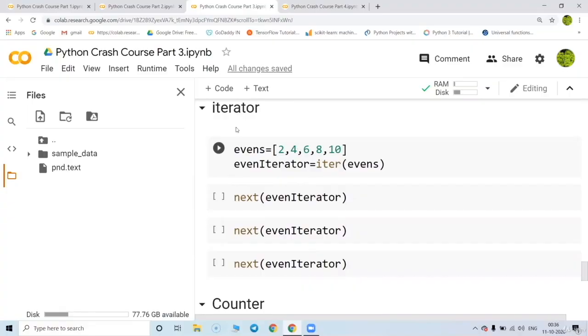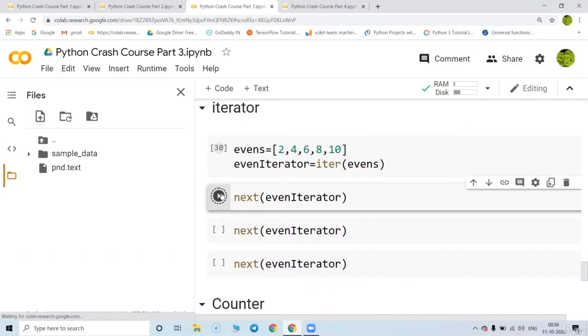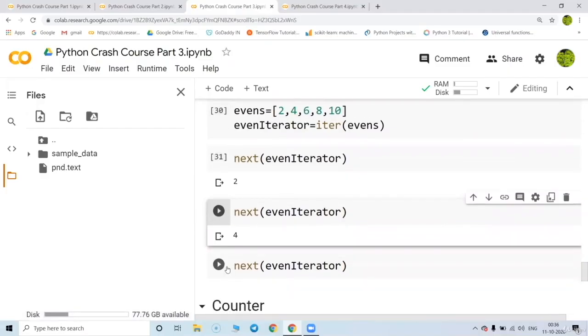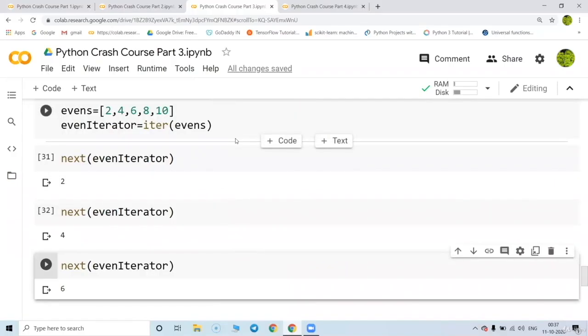Like here, I put an iterator and this iterator will go to the first value. Again, if I run it, it is going to go to the second value. If I run it one more time, it is going to go to the next value, the sixth value. So when you have an iterator, it is going to help us go one by one value if you want to debug the program.